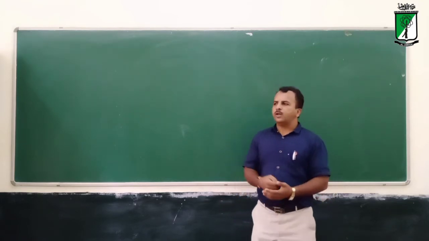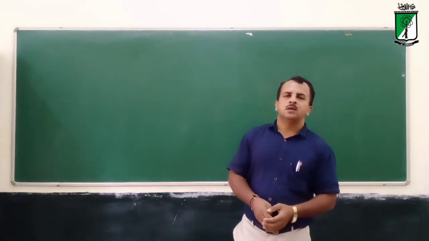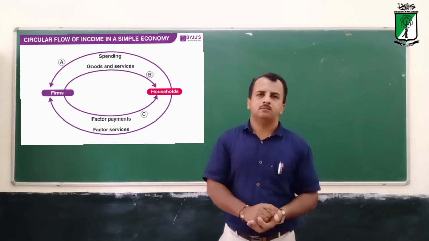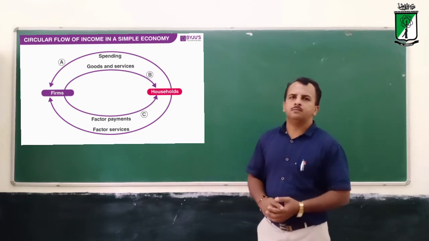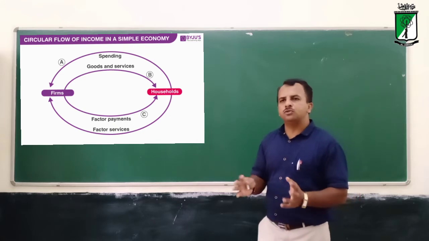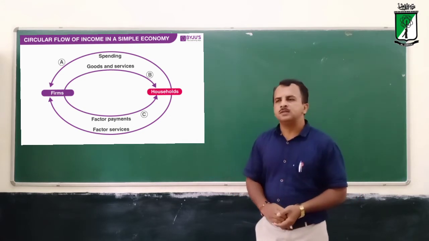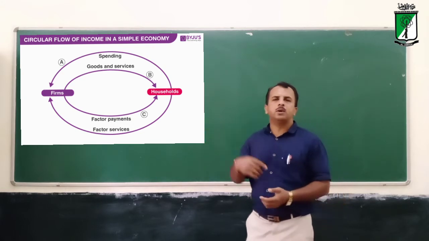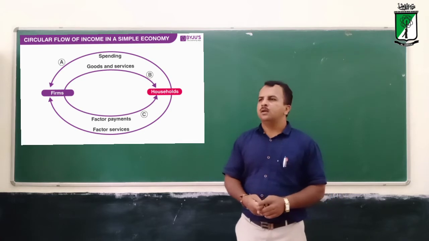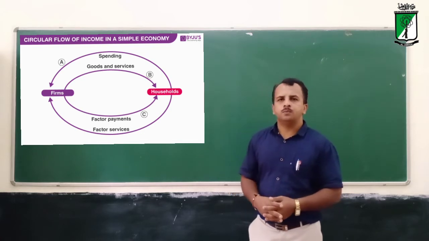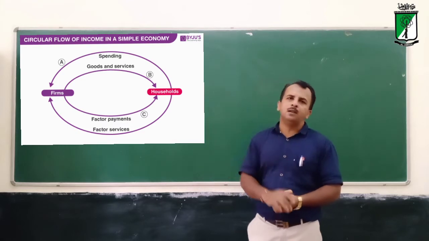I also explained one important concept, that is circular flow of national income. Circular flow of income shows you how income and expenditure move in a circular manner. So there we came to know about simple economy. What exactly is a simple economy?